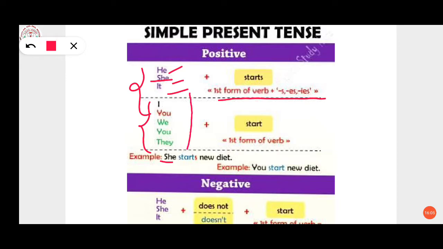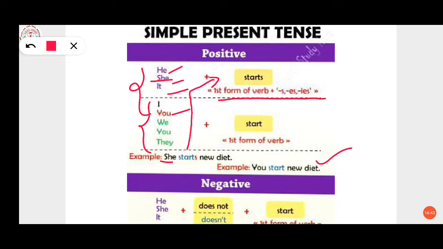This is based on the first rule, that he, she, it plus first form of verb, and with that verb we have to add s, es or ies. Now the second example is you start new diet. With you we have to simply use first form of verb. No es with the verb, no s, no ies. So simply we have written the example: you start new diet.